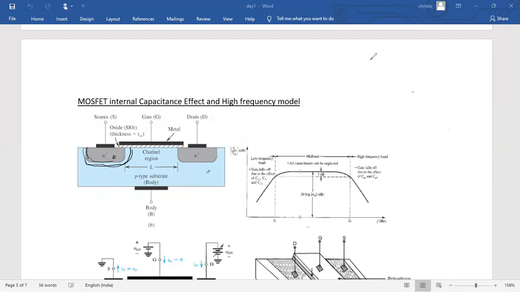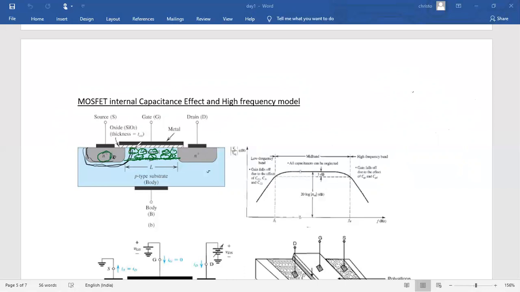the channel is formed between source and drain. That means the channel is based on electrons between the source and drain. Now this electron is common between source and drain, so we can say the gate is isolated from the source and drain electrons.